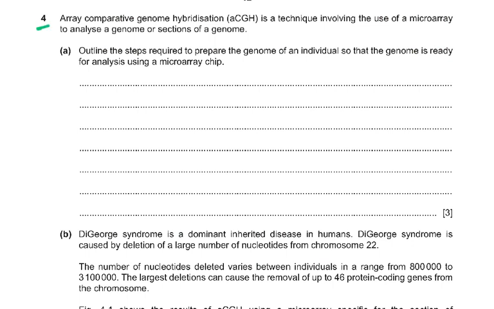Then coming to question number 4. Array comparative genome hybridization (ACGH) is a technique involving the use of a microarray to analyze a genome or sections of a genome. Outline the steps required to prepare the genome of an individual so that the genome is ready for analysis using a microarray chip. Extract DNA from cells. Denature into single-stranded DNA. Cut DNA into small fragments and add fluorescent tags. So that was a very basic direct question.